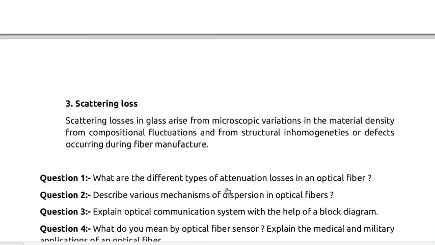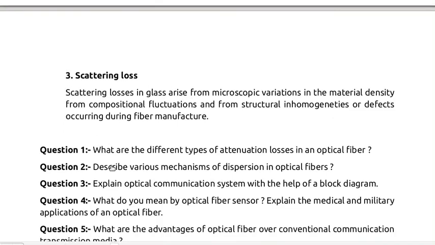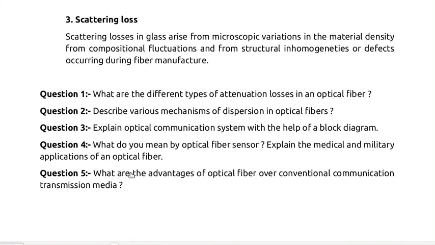And the third is scattering loss. It occurs due to variation in material density, with composition fluctuation, structural inhomogeneity or defects occurring during fiber manufacturing. So the scattering loss occurs due to variation in material density. It is all about distortion in optical fiber. Some questions for you.